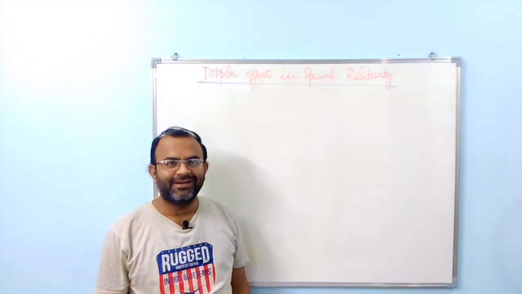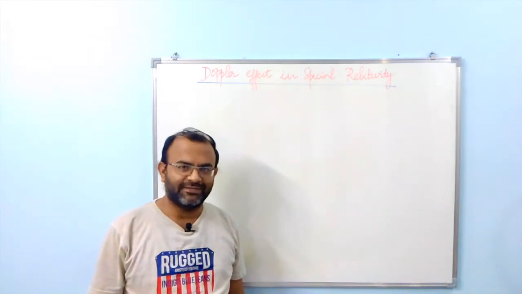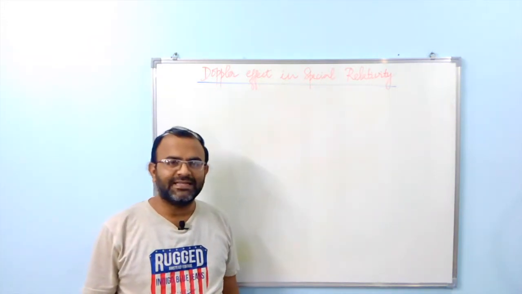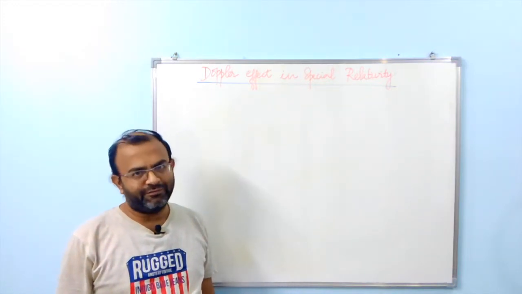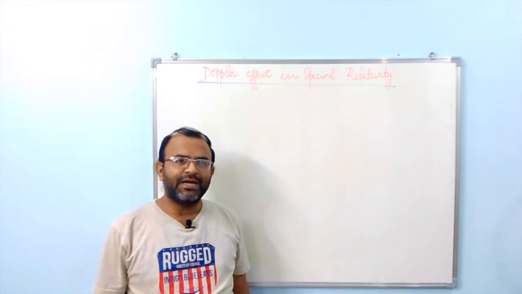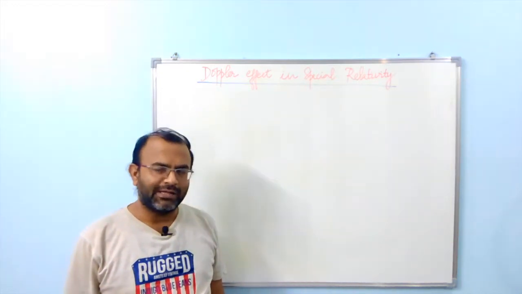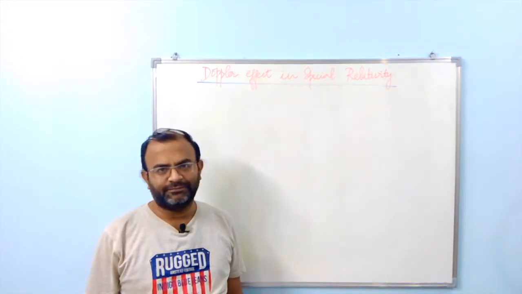Hello everybody. In this video, I'm going to talk about Doppler effect in special relativity. What is Doppler effect? Doppler effect is the observed change in frequency or wavelength of a wave due to the motion of either the source or the observer, or both the source and the observer.